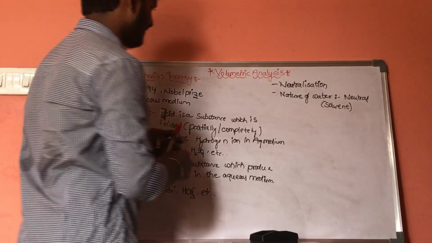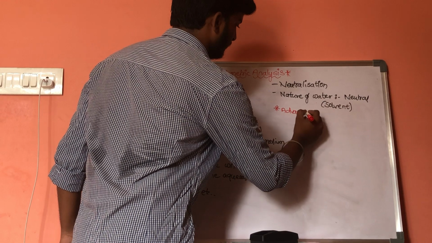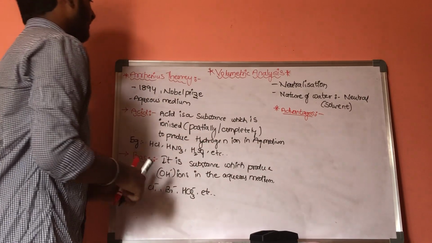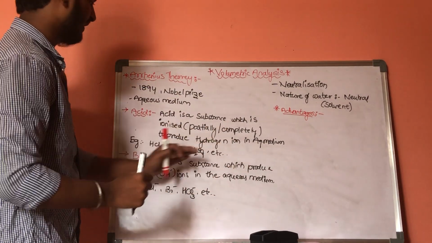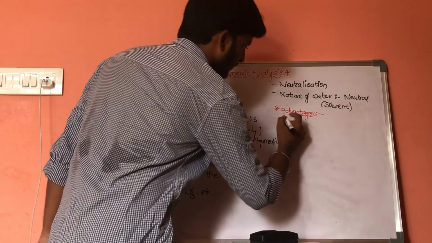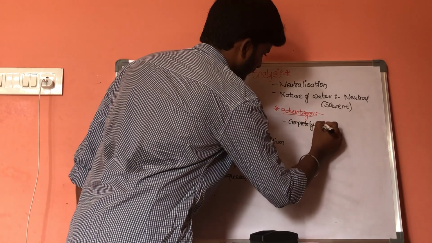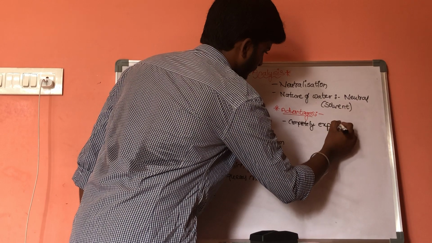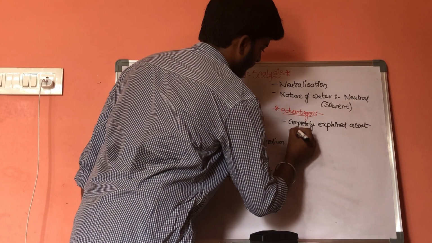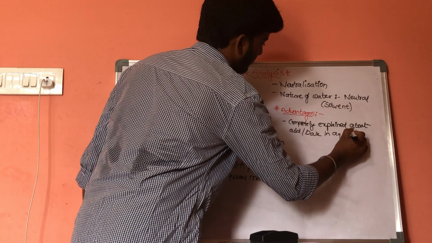Now, let us consider the advantages. In Arrhenius theory, he completely and briefly explained about acids and bases in aqueous medium.